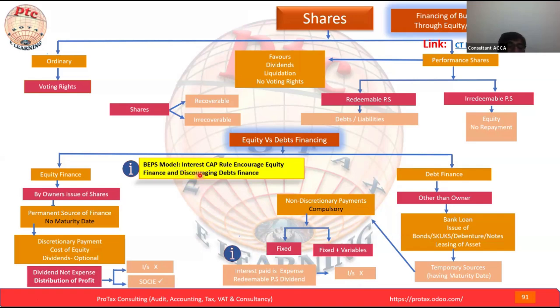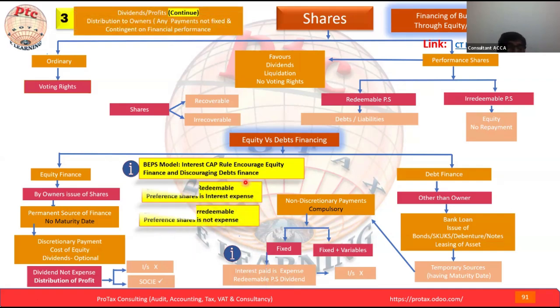BEPS model, interest capping rule: encourage equity finance and discourage debt finance. We already understood this point, and I'm adding it over here again. Dividend paid on redeemable preference shares is an interest expense. Actually it's a paid dividend, but on the redeemable preference share it is an interest expense. Dividend paid on irredeemable preference shares is not interest, not an expense.